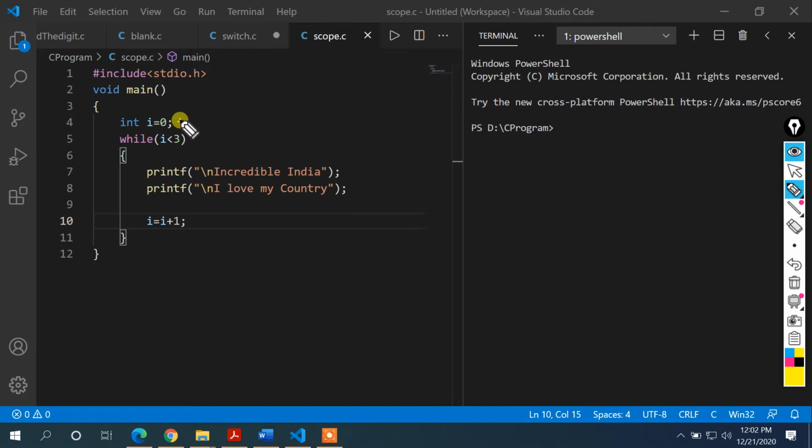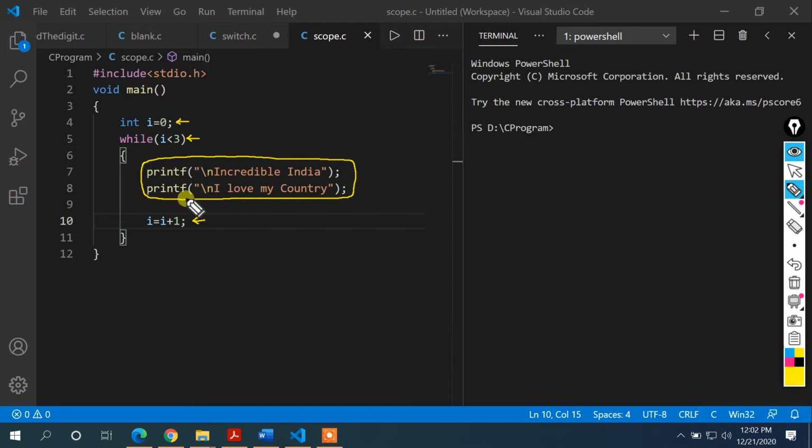The first section is initialization. Second, you need to specify a condition with the help of while loop, and finally you have to specify the increment or decrement part, so that whatever statement you want to execute multiple times will be executed according to this condition.